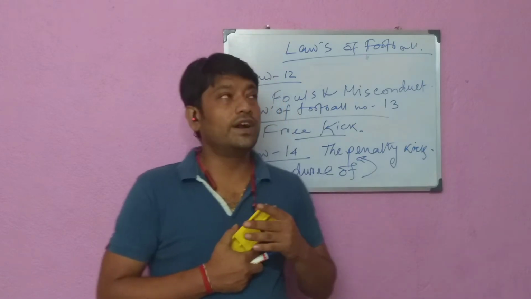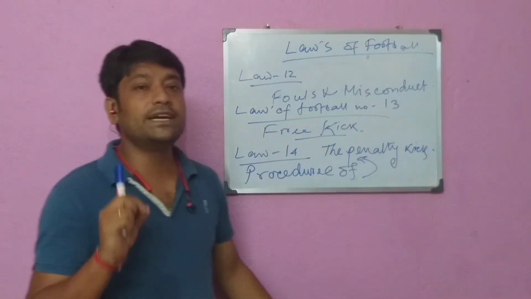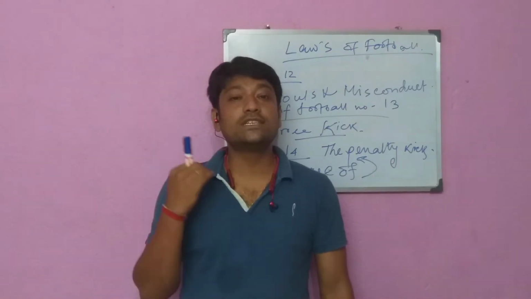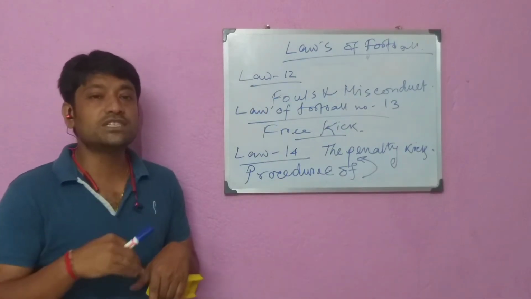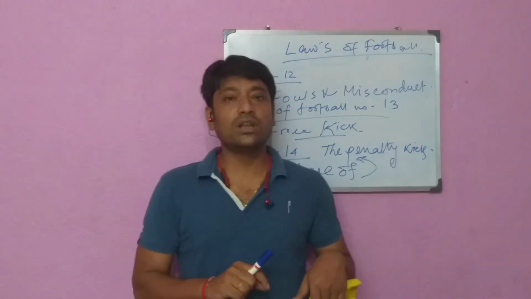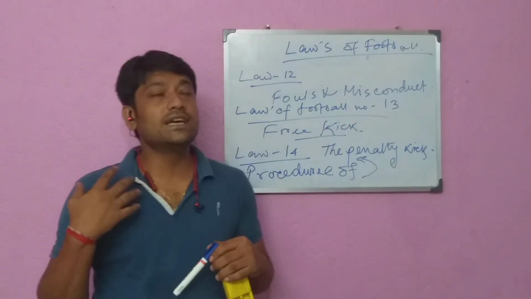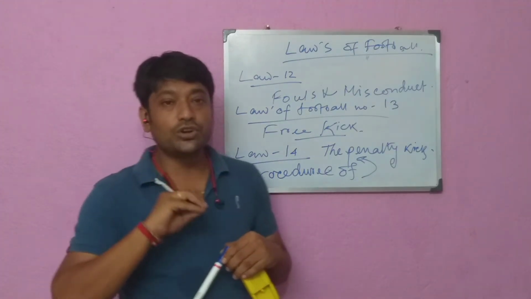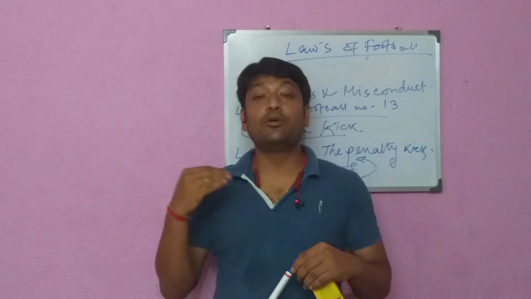What is the procedure of the penalty kick? The player taking the penalty kick must be clearly identified. The ball must be stationary on the penalty mark. The goal posts, crossbar and goal net must not be moving. The defending goalkeeper must remain on the goal line, facing the kicker between the goal posts without touching the goal post, crossbar or goal net until the ball has been kicked.